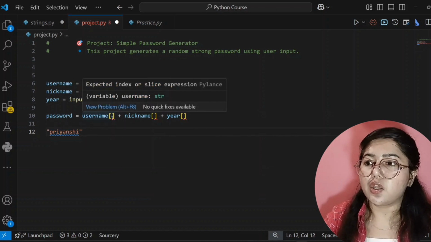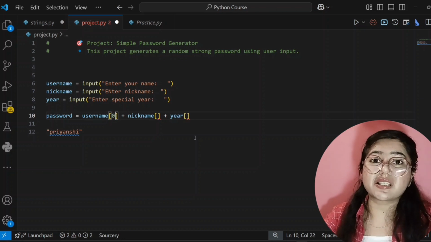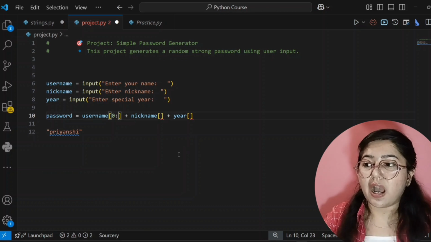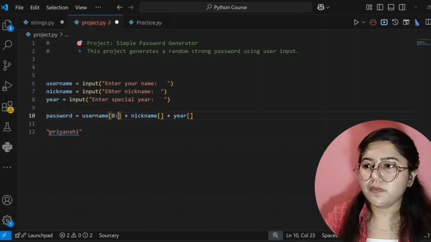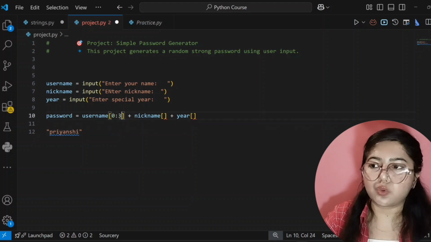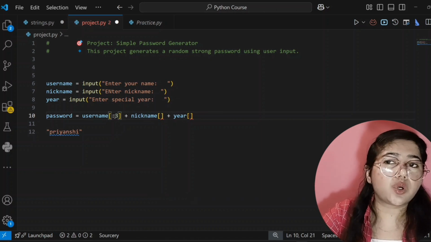For that I will give here 0, because starting index we have to give, then colon, then I have already told you that you have to write the ending index plus one index number. For example, this is 0th index, this is 1 index, this is 2 index, but I have to write here 3 so that it will take till 2. You can also remove this 0 if you want to. By default it will take 0 only. I have already taught you that.